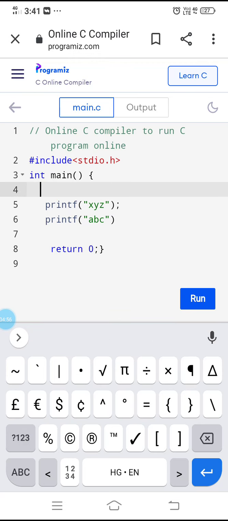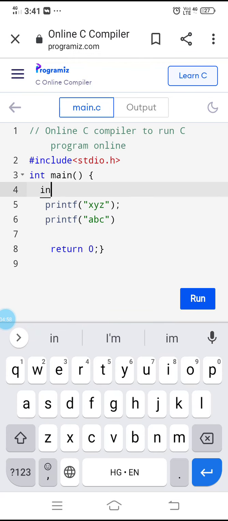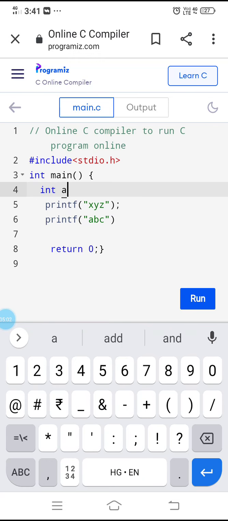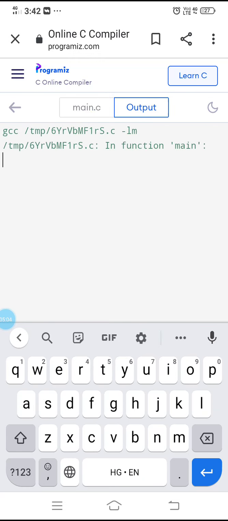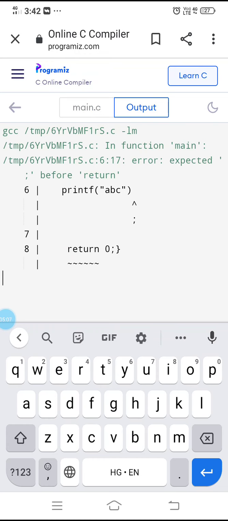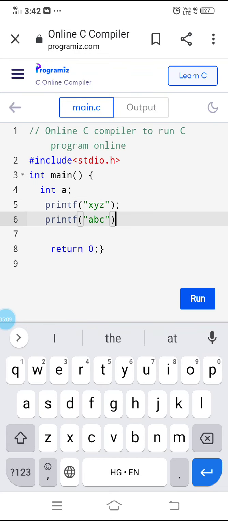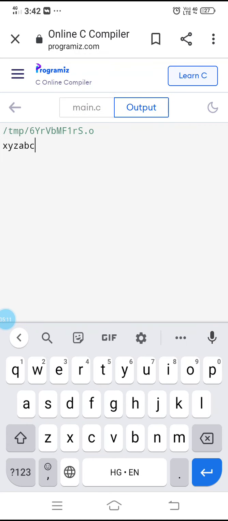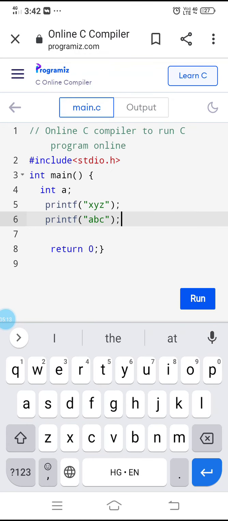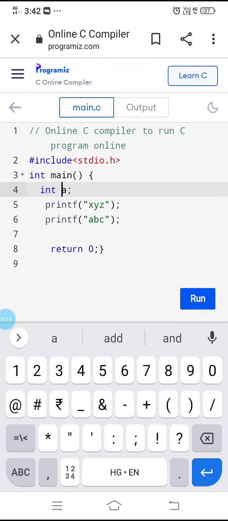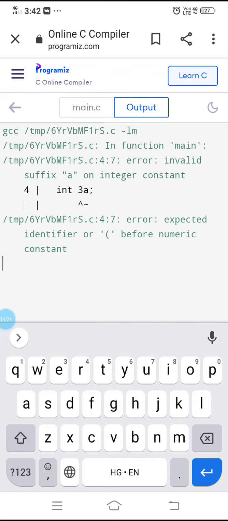And one more thing is, while declaring a variable, something like int a, I'm just declaring it and running it, there is no problem. What is the problem here? The problem here is actually the semicolon is missing. Now running the program, everything is fine, xyz abc is printed. But instead of a, if I put some digit before that a, let us say I'm putting something like 3, it will give some error.